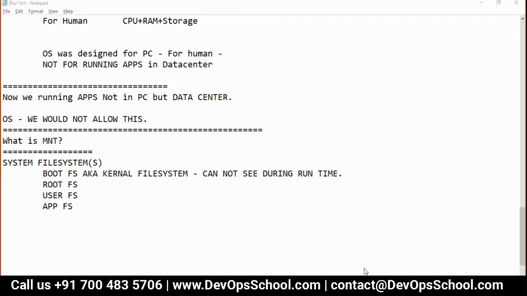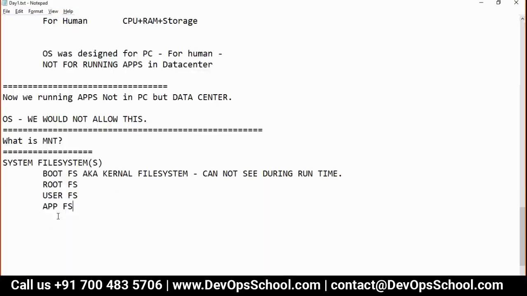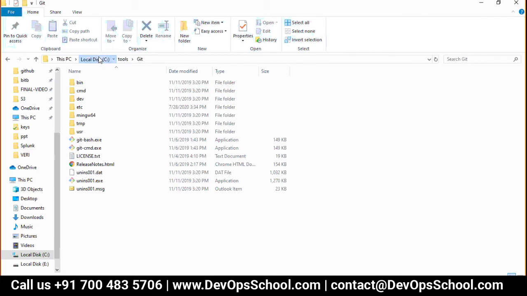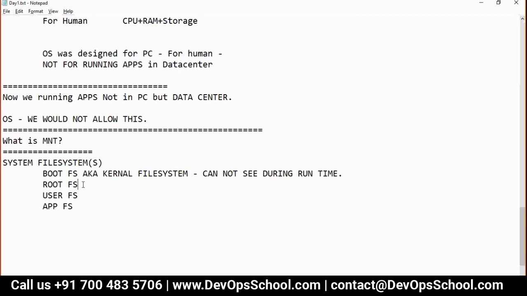When you talk about the hardware, remember, where is the hardware? Your CPU, RAM and storage are beneath the kernel. On top of that kernel, you have an operating system. So storage is a hardware layer, on top of that is the kernel, and the mount comes on top of this. So what is the C drive and D drive? It's a mount. Which mount? It's a file system. Understand that. Aka, C drive.